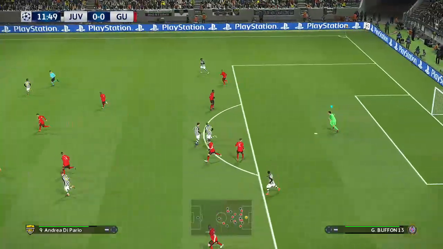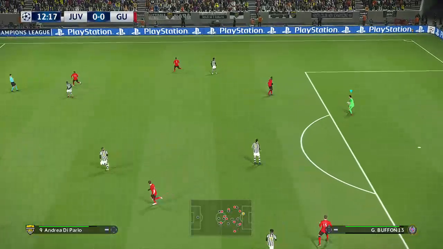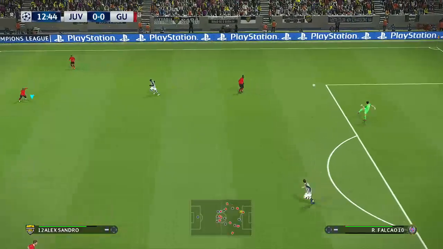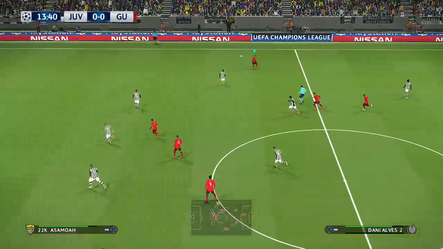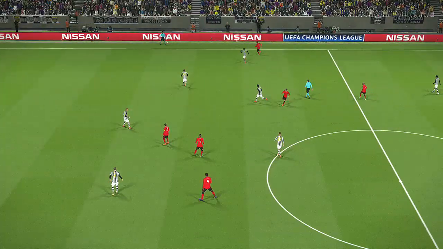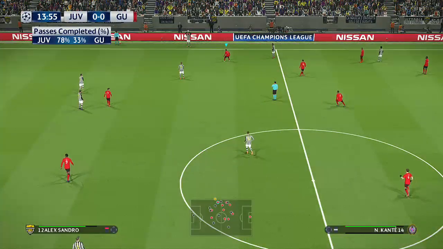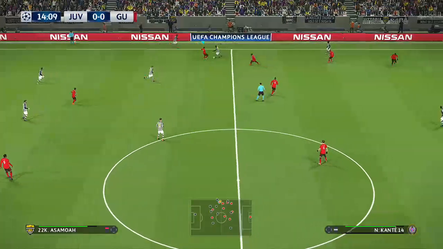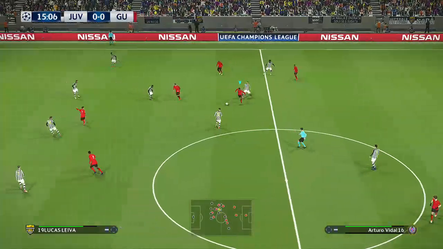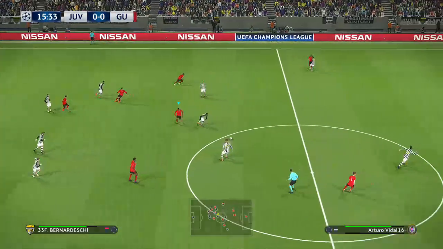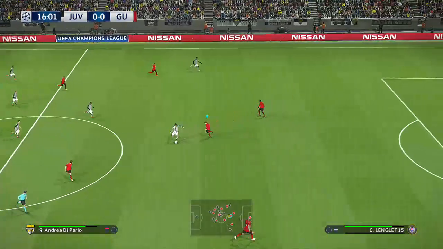A chance in, saved there by the goalkeeper. Juventus goalkeeper Gigi Buffon saves it. It's one of his old club's shots, as he's the goalkeeper of United now, not Juventus anymore. Eventually thwarted. It's a bit weird him going back to Juventus and being the goalkeeper for this game. Bailey's not playing today because they want to let Buffon get some game time in the Champions League.